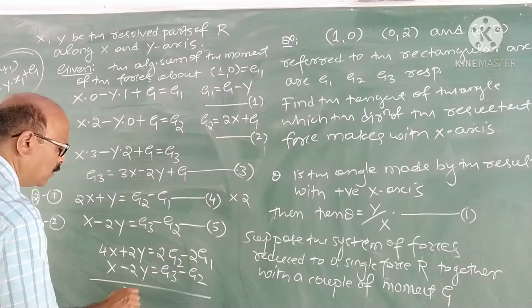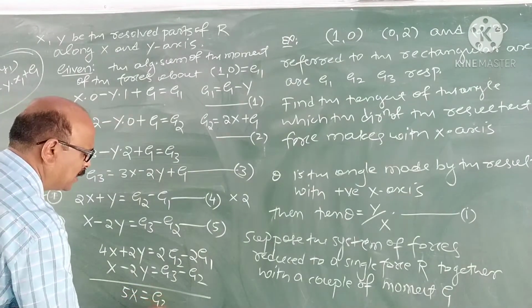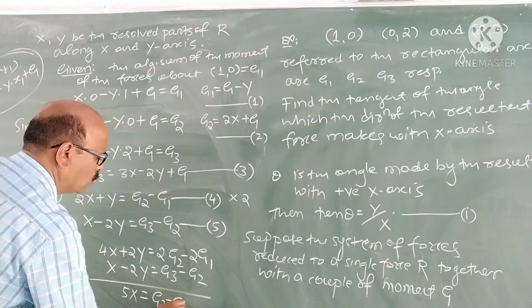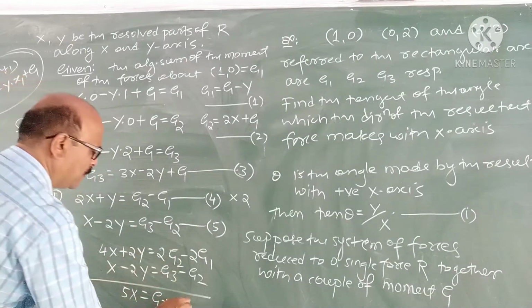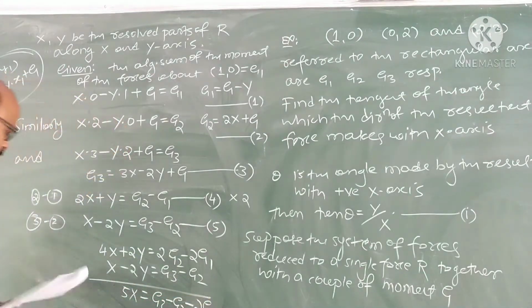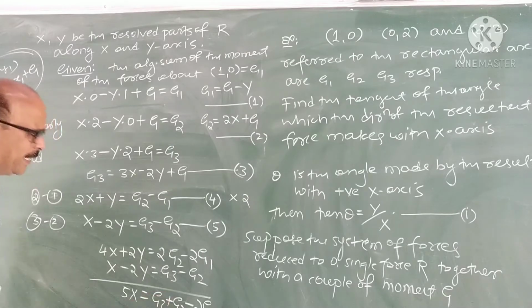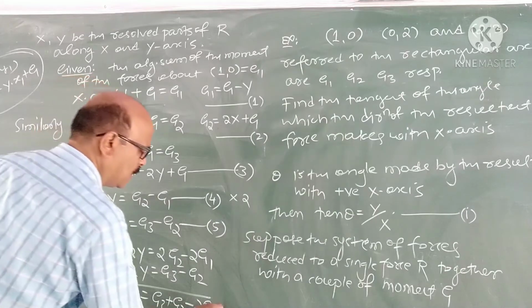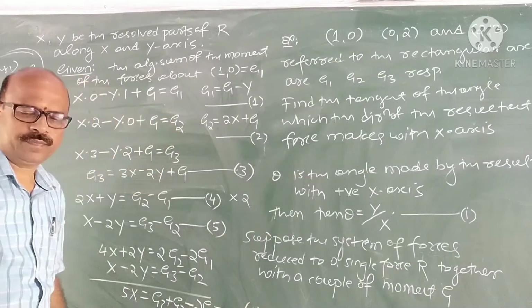Adding we get 5X is G3 plus G2 minus 2G1. Let me verify. Is it correct? Adding, G3 plus G2 minus 2G1. This is 6.